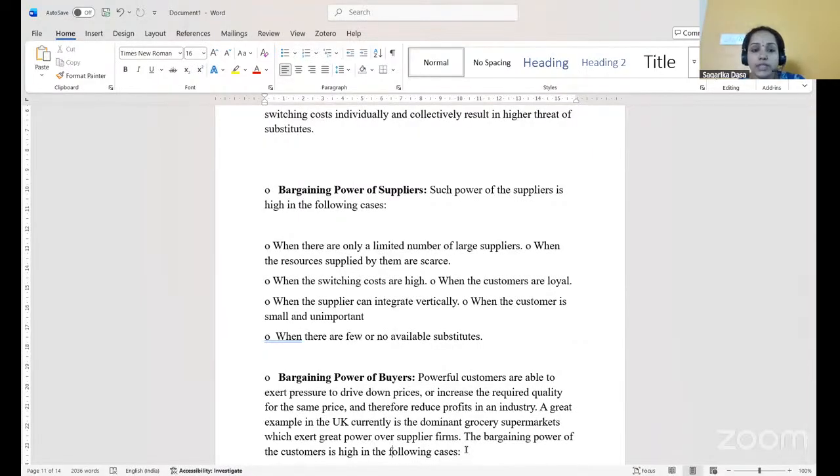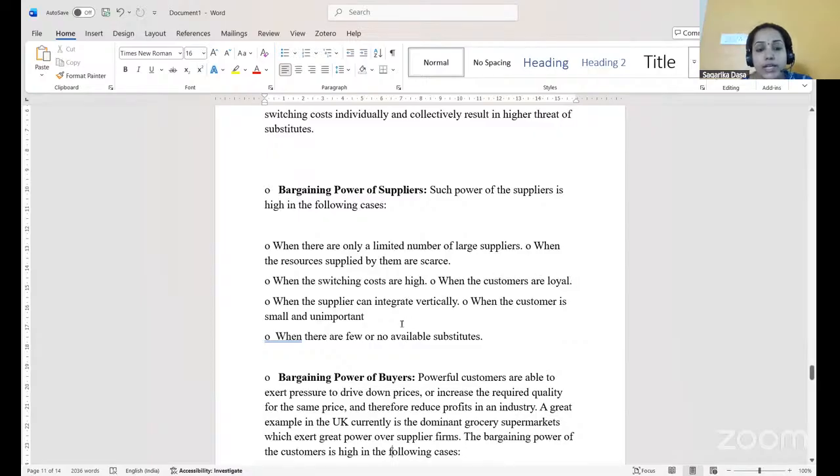Then another force is bargaining power of the suppliers. Suppliers will have bargaining power when there are only a limited number of large suppliers, when the resources supplied by them are scarce, when the switching cost between one supplier and another is very high, and when the customers are very loyal, so we have to get it from the same supplier even if he is charging a higher cost.